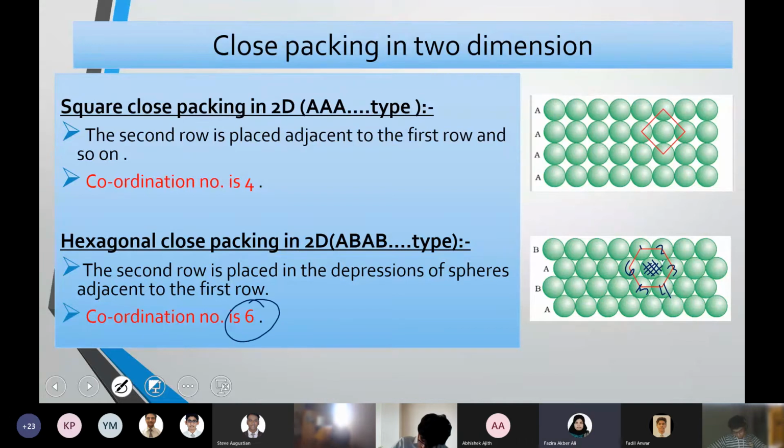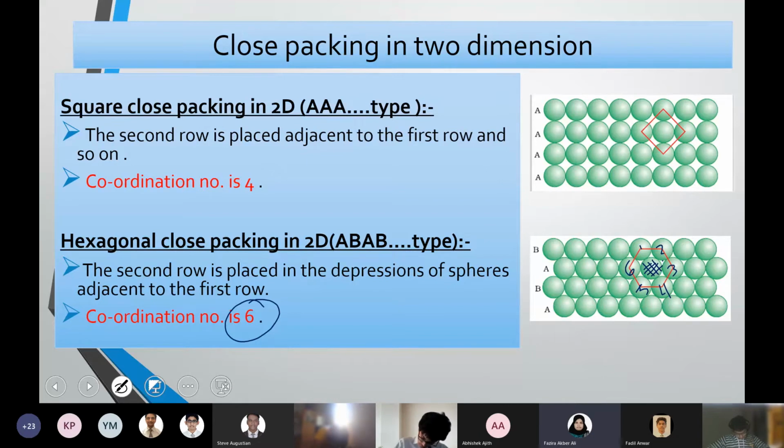So in two-dimensional arrangement, you can have square close packing or hexagonal close packing. Square close packing, because there are 4 particles surrounding the one particle, so the coordination number is 4. Hexagonal close packing, because surrounding an individual particle there will be 6 other particles. That is a hexagonal shape.